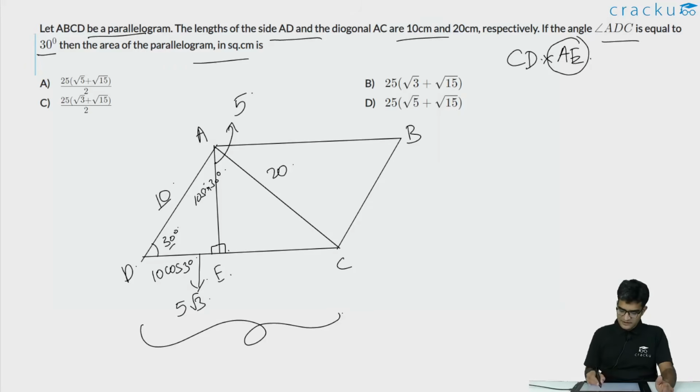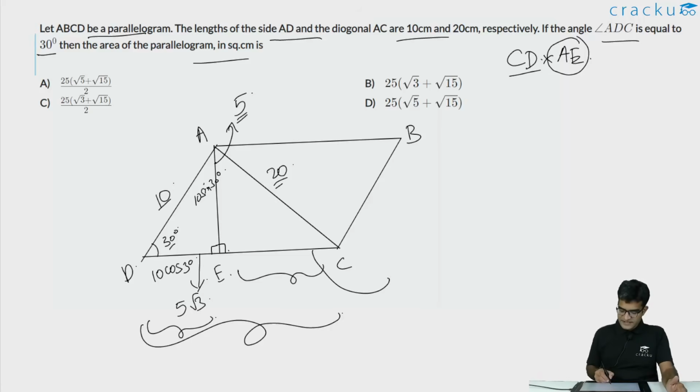We have to figure out the length of CD. If you are trying to figure out the length of CD, we have already figured out the length of ED. So, if we can figure out the length of EC, we will be done. How can we figure out the length of EC? If you are looking at the triangle AEC, that is a right angle triangle. We know that the length of the hypotenuse is 20. We know that the length of one of the non-hypotenuse sides is 5.